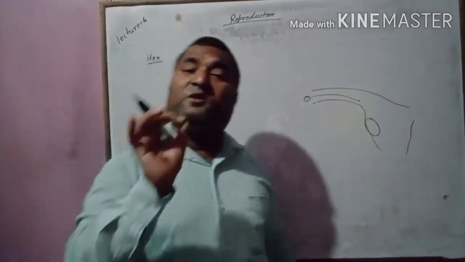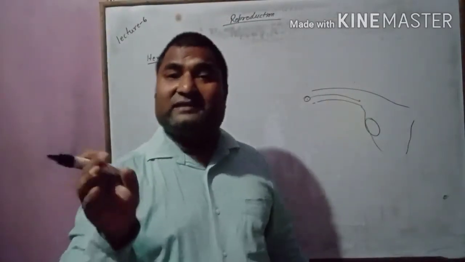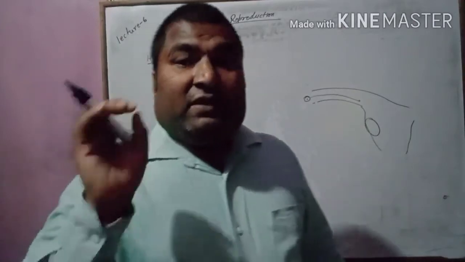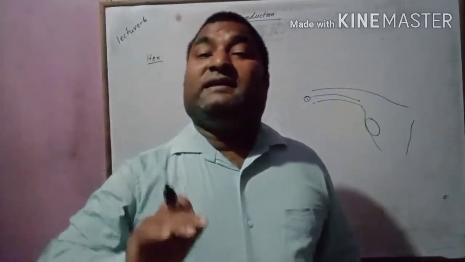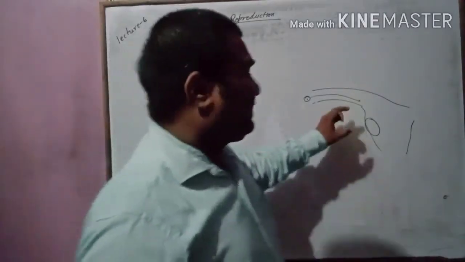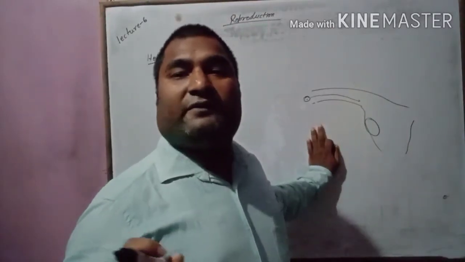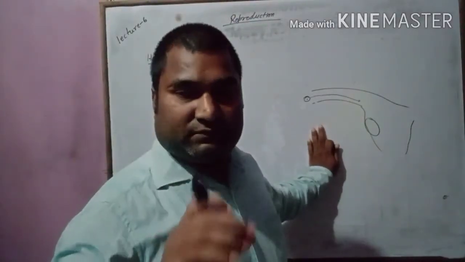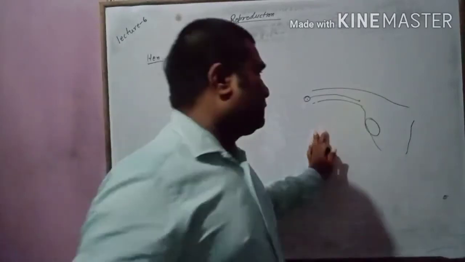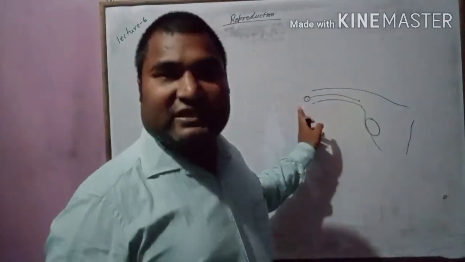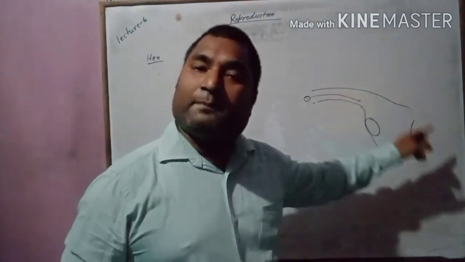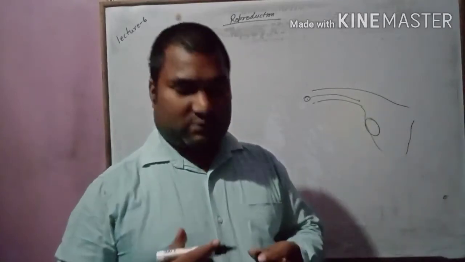So in case of birds, reptiles and some insects, development is external. Especially we are talking about development in the hen. In that, fertilization is internal but development is external.